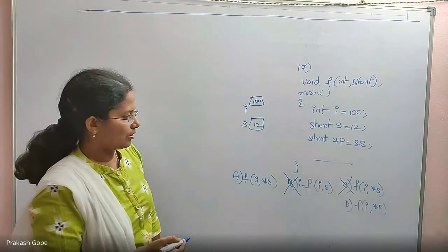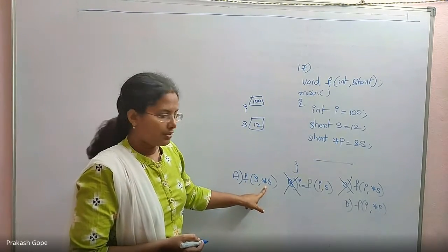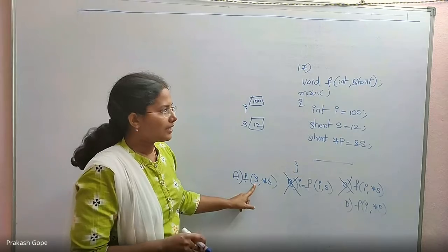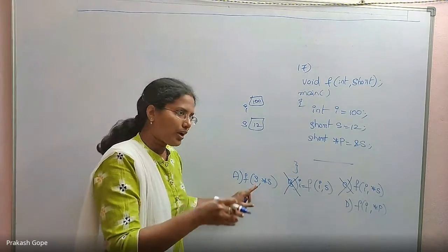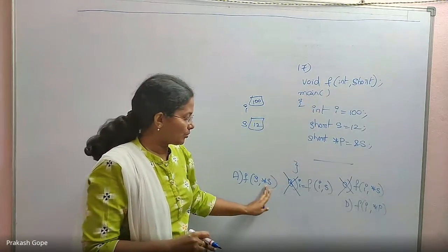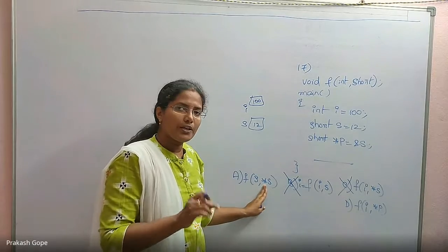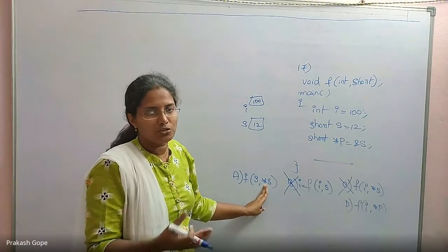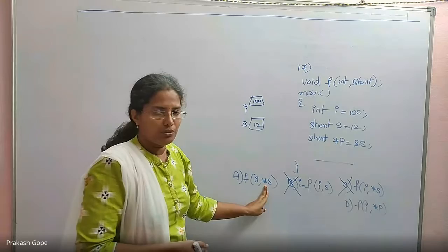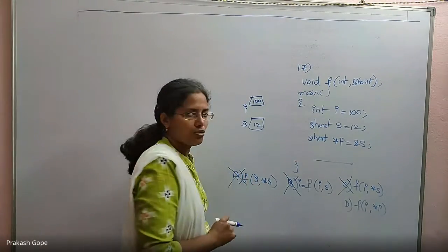Option C is also wrong. Then coming to option A. See, first one passing s is okay because that s value is assigned to an integer variable. That is fine. But the next one is *s. s is a short variable. A dereferencing operator works only for pointer variables, not for direct primitive data type variables. So this function call is also wrong.